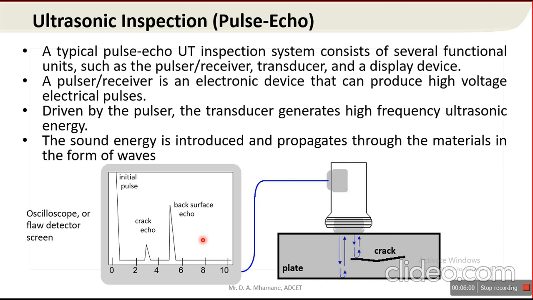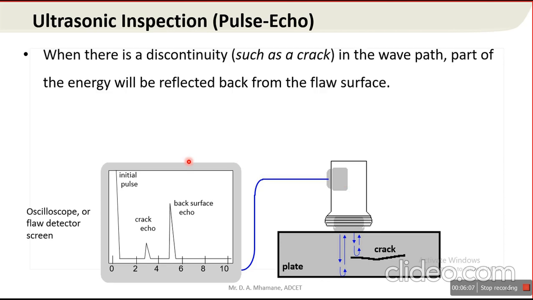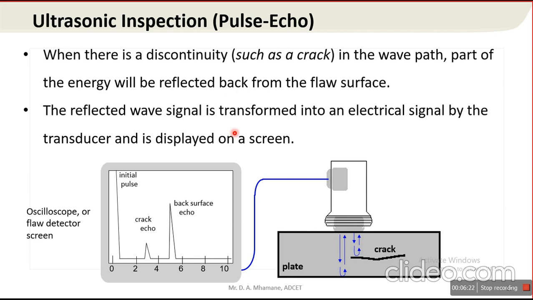The ultrasound or sound energy is introduced and propagates through the material in the form of waves. When there is a discontinuity such as a crack in the wave path, part of the energy will be reflected back from the flaw surface, and the reflected wave signal is transformed into an electrical signal by the transducer, as already said, and is displayed on the screen. This is the principle behind ultrasonic inspection.